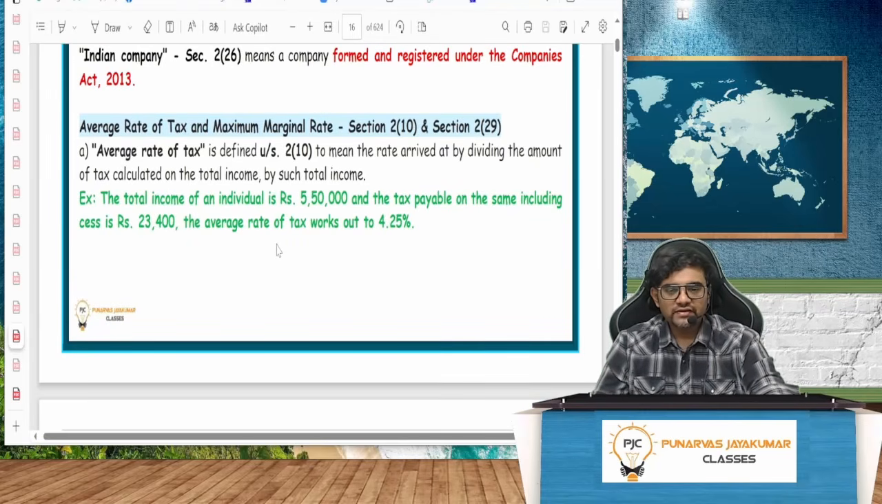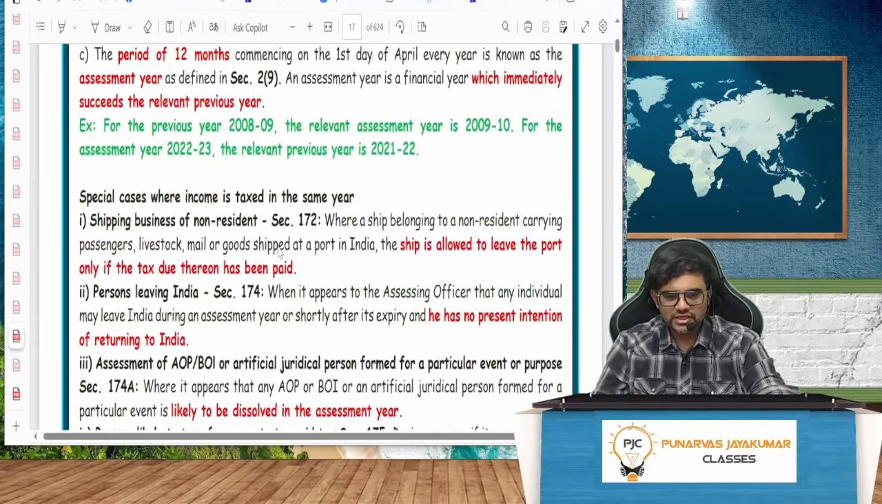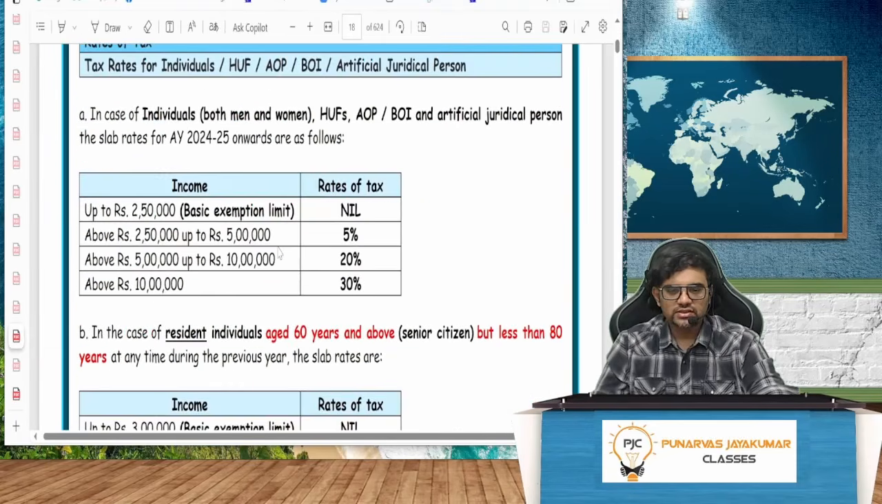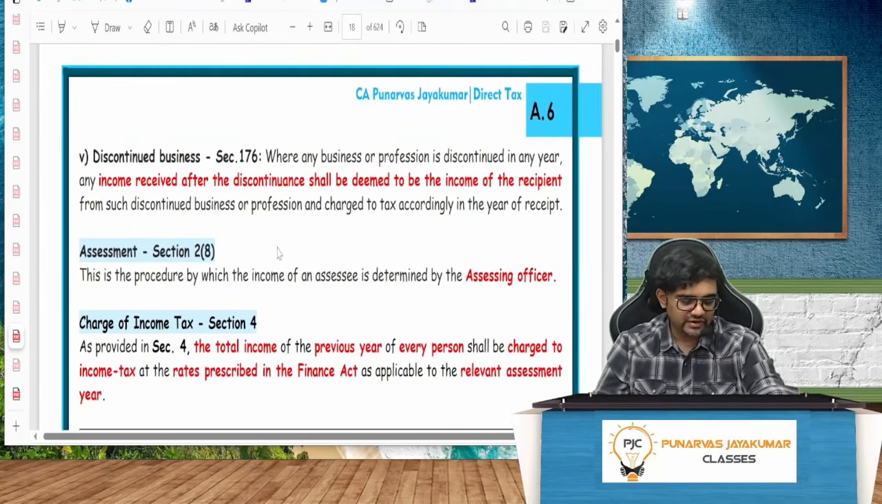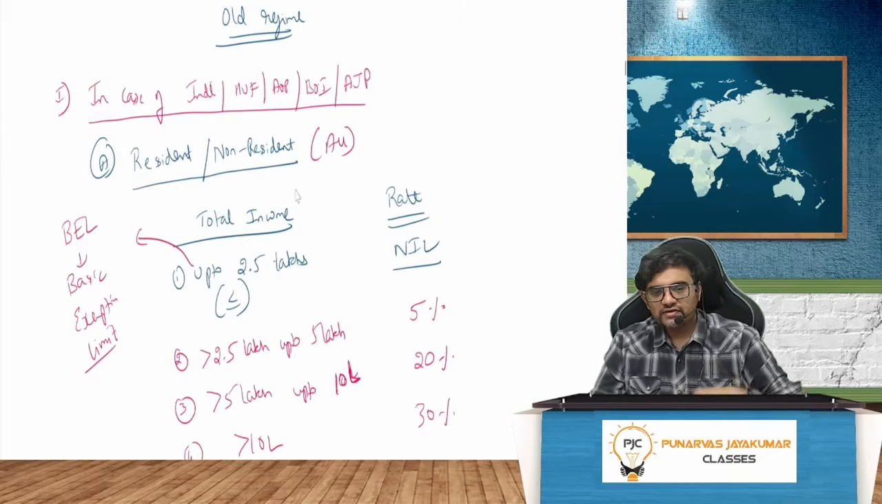So average rate of tax and maximum marginal rate, all this we'll discuss quickly. One second. This is page number A6, everybody. Whatever I'm going to write or show you now is all given on page A6. This is the old regime. Quickly we'll revise the rates.